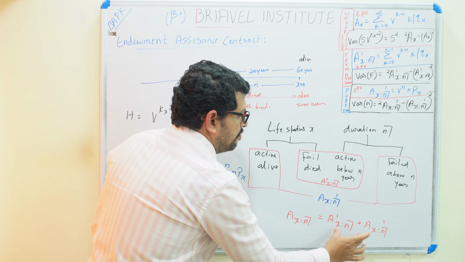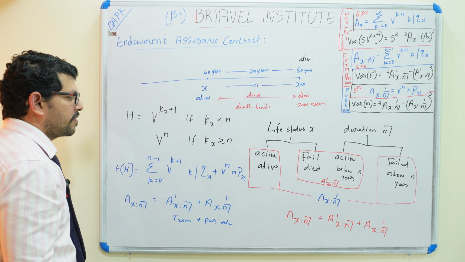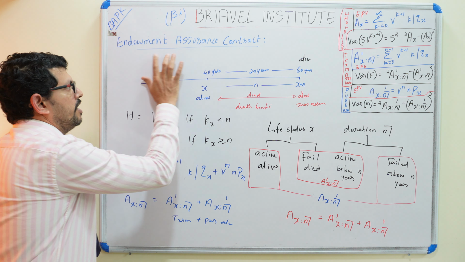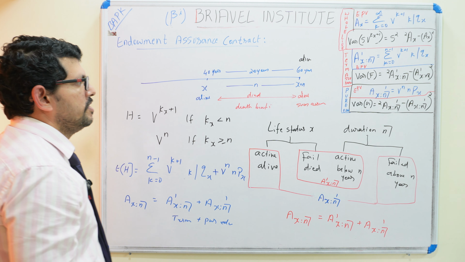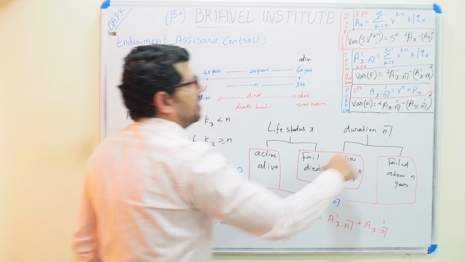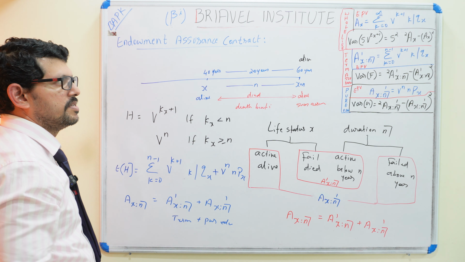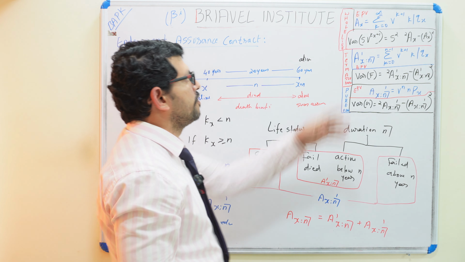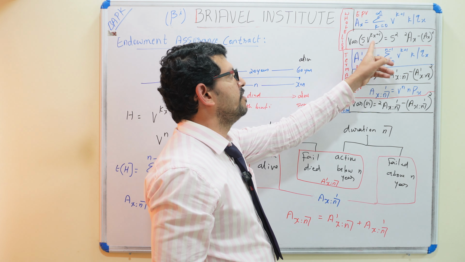Combined, that is the expected present value for the endowment assurance contract. This is the formula. The previous classes already discussed how to derive these formulas, and we solved many problems for each formula. So this is the endowment assurance.